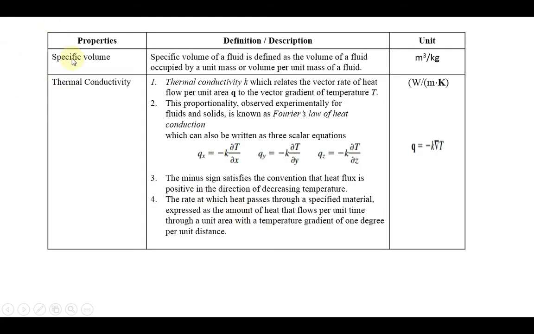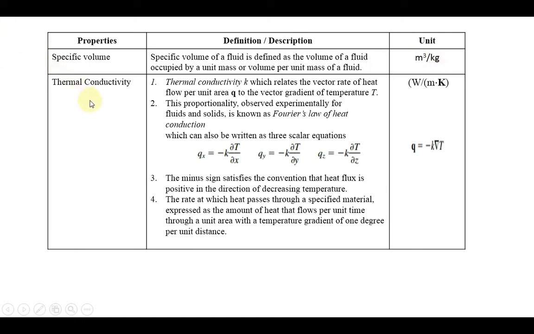The next property, specific volume. Specific volume of the fluid is defined as the volume of the fluid occupied by the unit mass, or volume per unit mass of the fluid. This is a direct definition. The unit of specific volume is nothing but meter cube per kg.